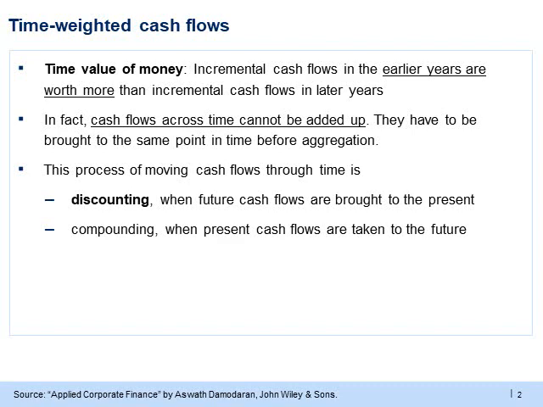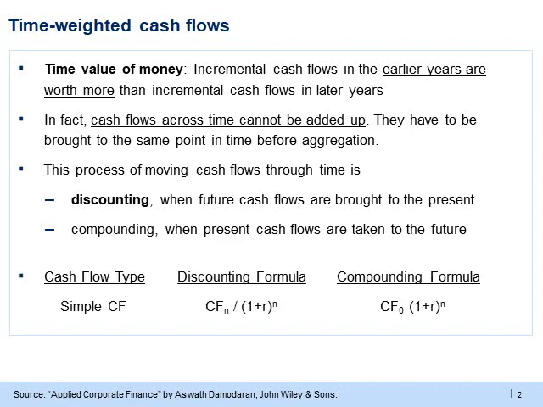As an example, getting 105 rupees 1 year from now could be equivalent to receiving just 100 rupees today. In this case, 100 rupees is the present value of 105 rupees a year later, and the associated rate of return, called the discount rate, is 5% per year. These formulas show how to move a single cash flow through time using discounting and compounding.